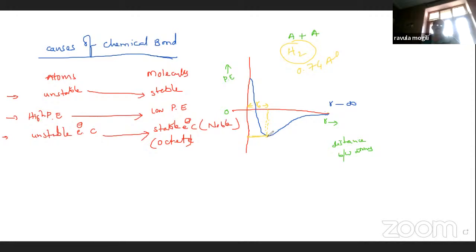So it reaches low potential energy. So it means a bond is formed between atoms. This low potential energy corresponds to the bond distance between atoms. So that is represented as bond length. So this is called bond length between atoms.